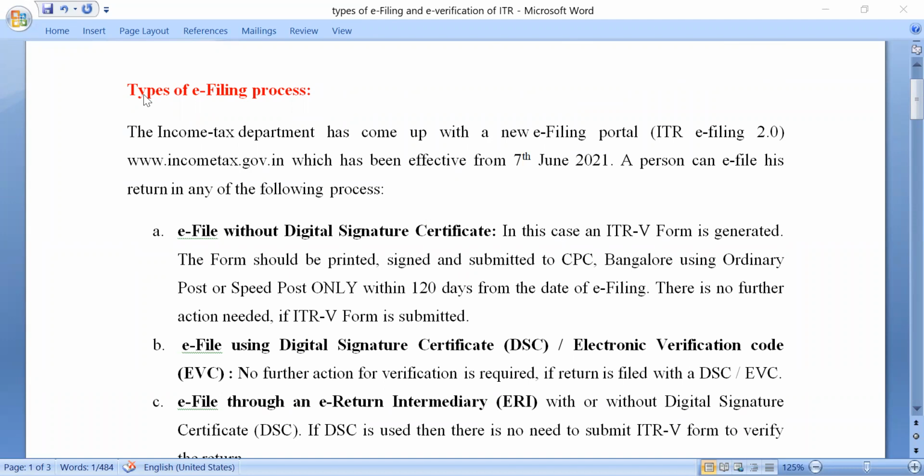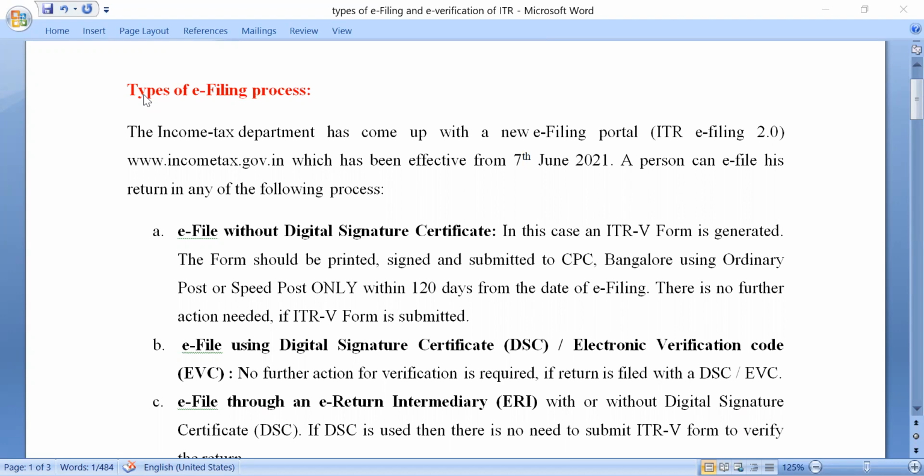If we want to file a return, it can be done manually or electronically. Manually means to submit the return in paper form, and electronically means to e-file, to submit the file through the internet. And e-filing is nowadays almost compulsory for all categories of assessees except very few. I have already discussed that in my first or second class. You can refer to those videos or material.